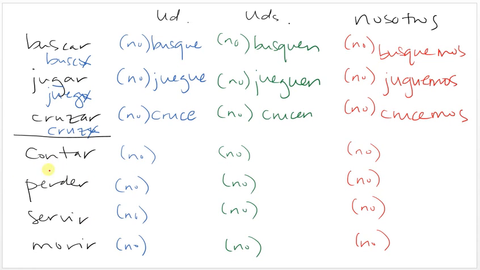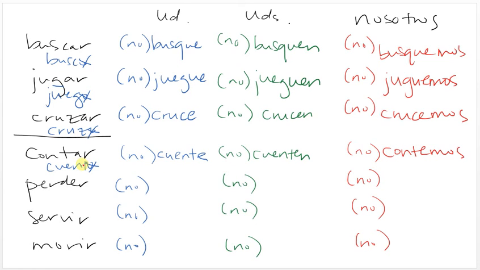Okay, stem changers. Contar. In the regular present tense, contar is cuento. So we're going to drop the o, add the opposite ending. For the usted command, the opposite ending for AR verbs is e. So cuente. Cuente or no cuente. For the ustedes, cuenten or no cuenten. Tell a story, don't tell a story. For the nosotros, there's not going to be a stem change. So it's just going to be contemos.